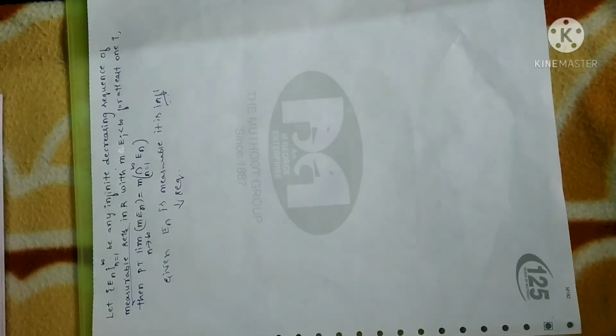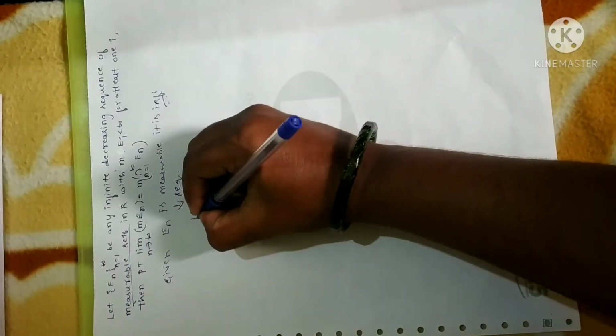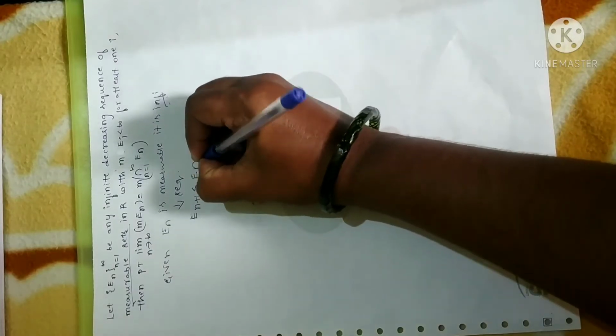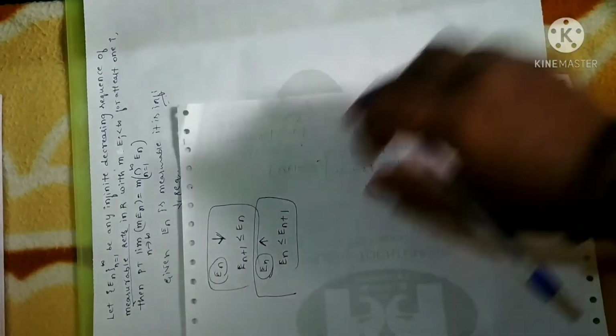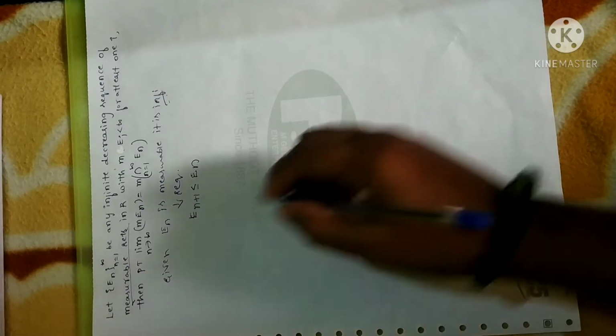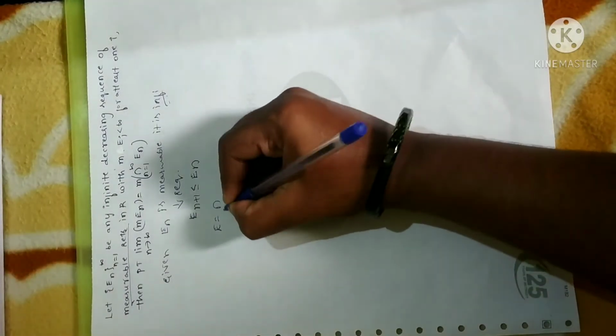So if it is an infinitely decreasing sequence, I can clearly write that E_(n+1) is less than or equal to E_n. Just now I have told you, if it is a decreasing sequence, I can write E_(n+1) is less than or equal to E_n. So that is what I have written now. So now I'm going to skip all the statements and I'll forward the notes.